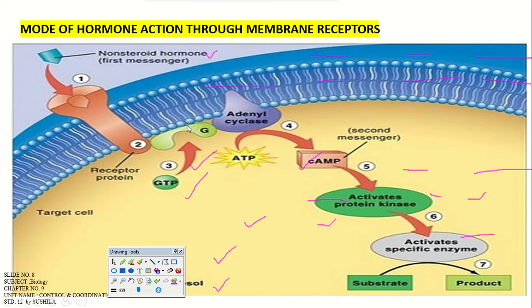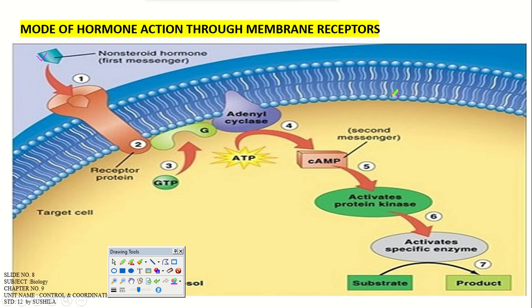Here you can see the mode of action for hormones acting through the membrane receptor. Here one example of a hormone is given, that is a non-steroid hormone. Okay, first messenger. First it will bind with the receptor of the cell membrane, then second, it will activate the G protein present inside the cell membrane.